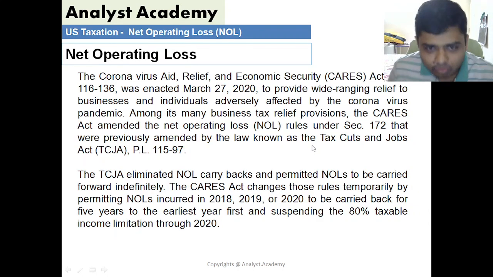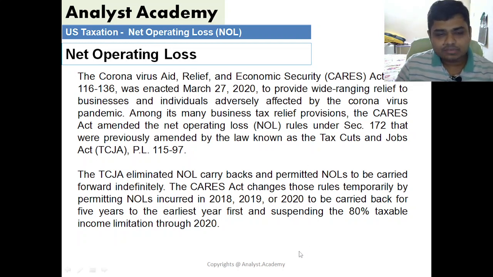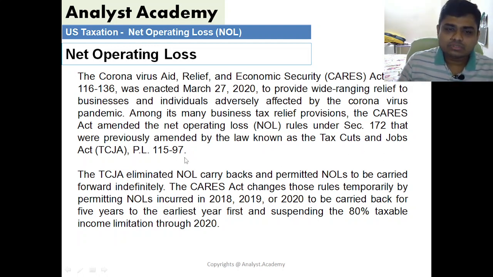So what is the change? What are the updates with reference to net operating loss? The Coronavirus Aid, Relief, and Economic Security (CARES) Act was enacted on March 27, 2020, to provide a wide range of benefits to businesses and individuals adversely affected by the coronavirus pandemic. Among its many business tax relief provisions, the CARES Act amended the net operating loss rules as well. Because there was one more amendment which was under the Tax Cuts and Jobs Act in 2018.